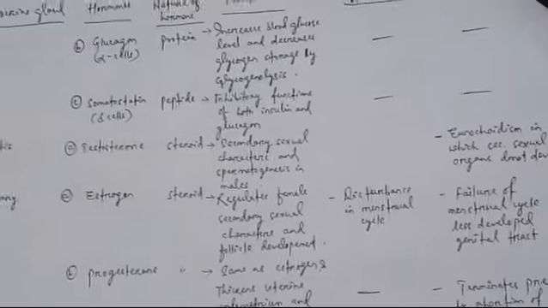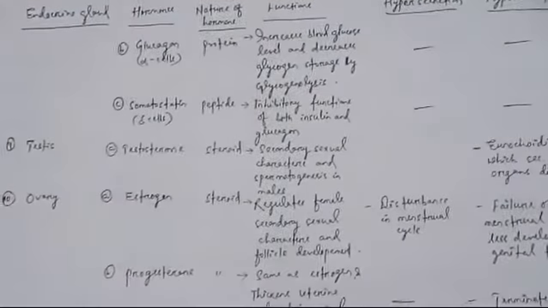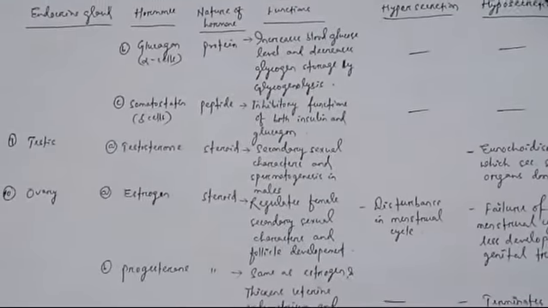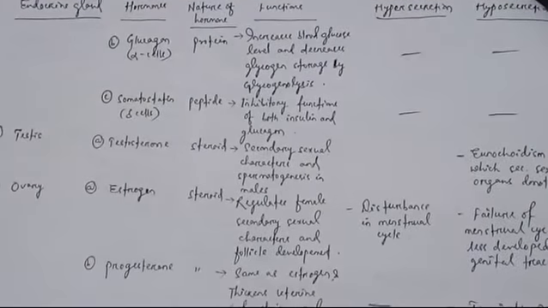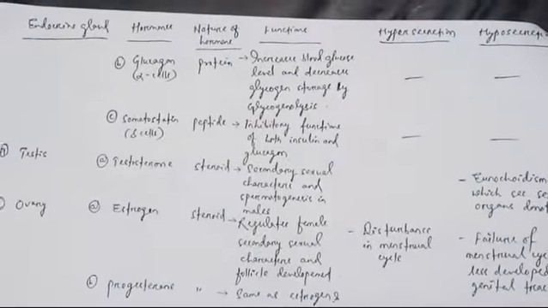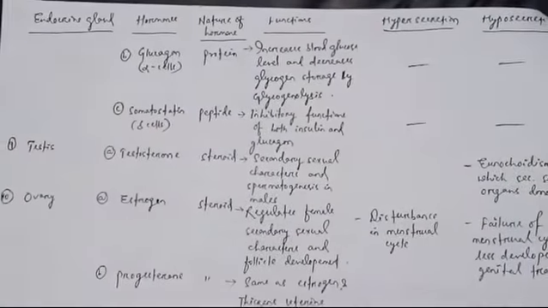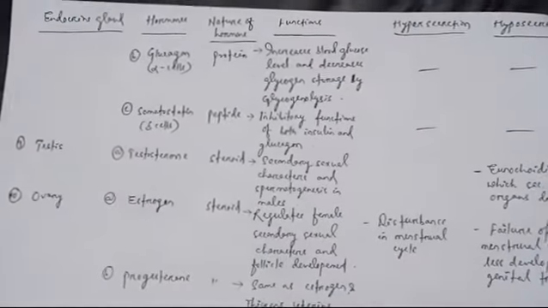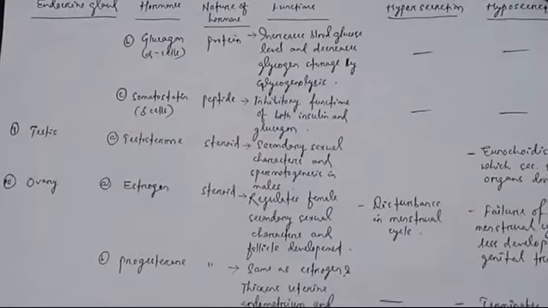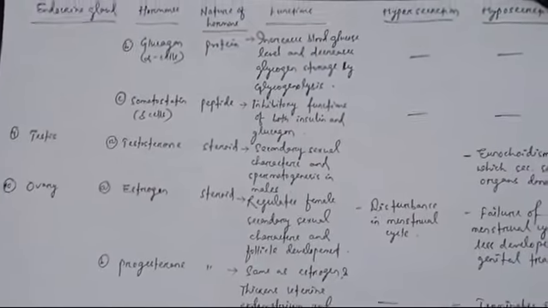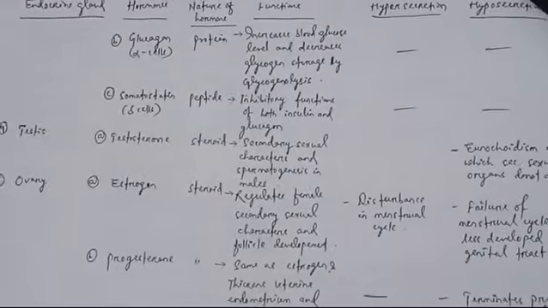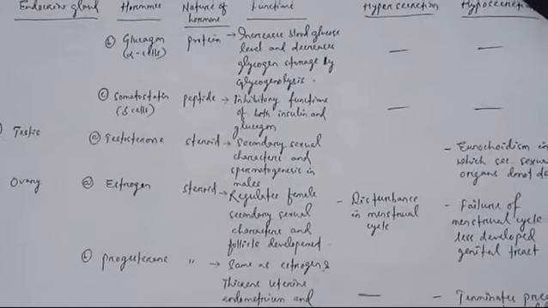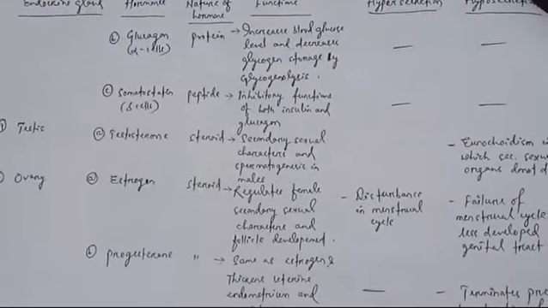Then C, somatostatin, which is also released from the pancreas. Somatostatin is released from the delta cells. It is a peptide hormone with inhibitory functions on both insulin and glucagon. Somatostatin is considered the less active hormone of our body because if the role of insulin and glucagon is not needed, meaning the glucose level is normal as per the need of the body, then somatostatin is released just to stop the function of insulin and glucagon.